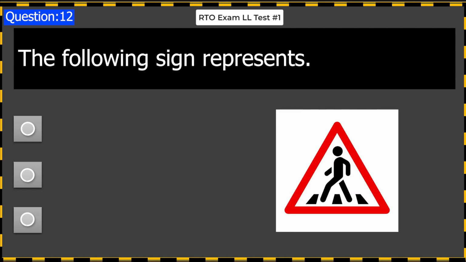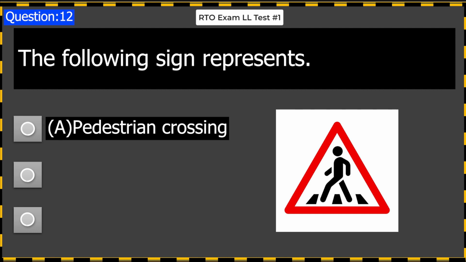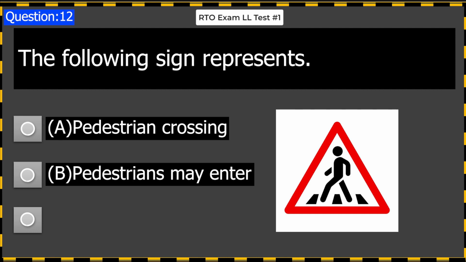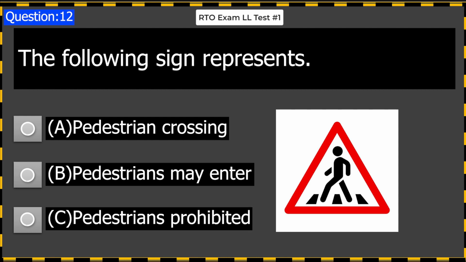The following sign represents: A. Pedestrian crossing. B. Pedestrians may enter. C. Pedestrians prohibited. Answer A. Pedestrian crossing.